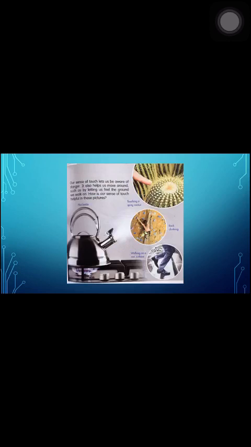Our sense of touch let us be aware of danger. As I told you before, danger means when something wrong is happening. It helps us move around, such as by letting us feel the ground we walk on. How is our sense of touch helpful in this picture? Number 1 is hot kettle. So our sense of touch helps us to observe that the kettle is hot and we will not directly take it from the fire.